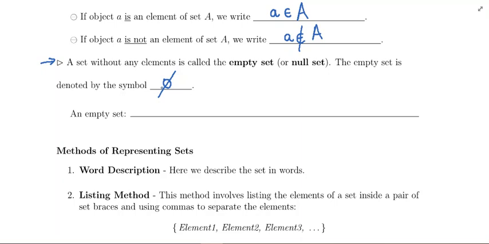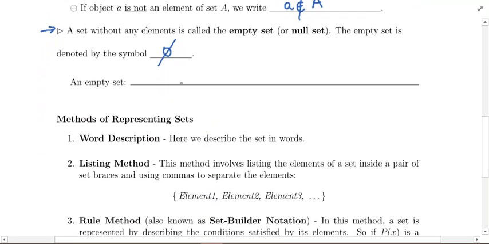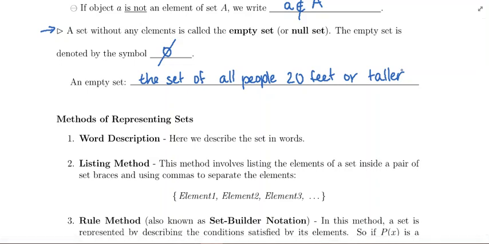I'm going to give you an example of an empty set. If we go back to our example up here when we were talking about height, an example of an empty set would be the set of all people 20 feet or taller. This is a well-defined set. We know one way or another if any given person is in this set, because they have to meet the criteria of being 20 feet or taller.